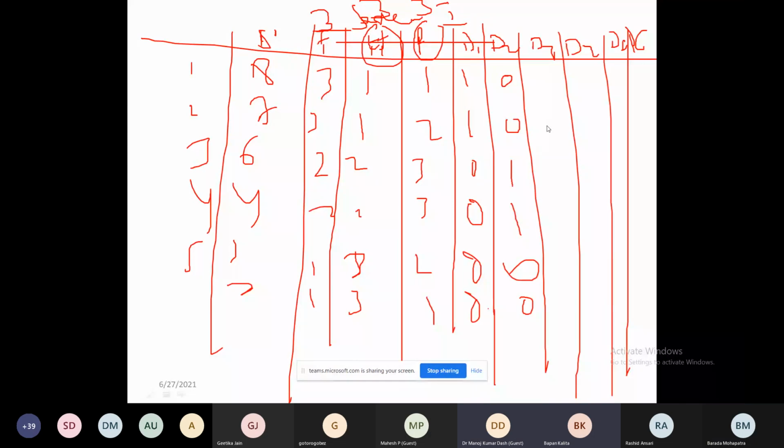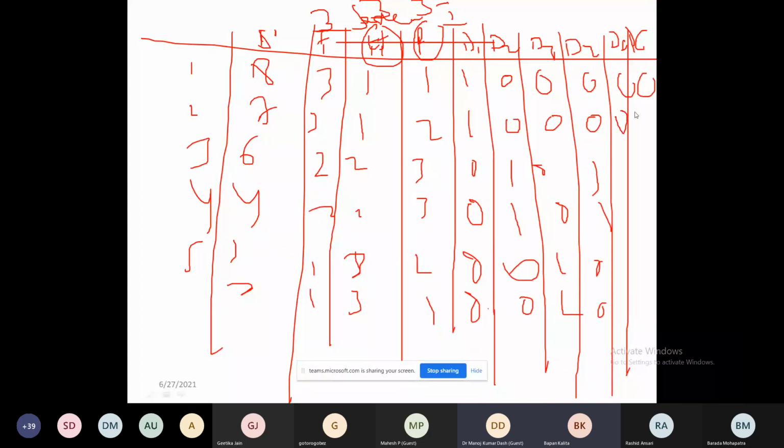Second is your hostel. 1 means 0, 0. 2 is moderate. Clear? And 3 is high, 1, 0. Any doubt? No. Second, placement. Low, 0, 0.